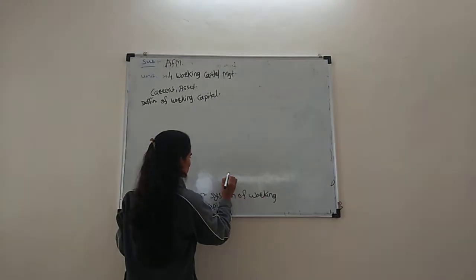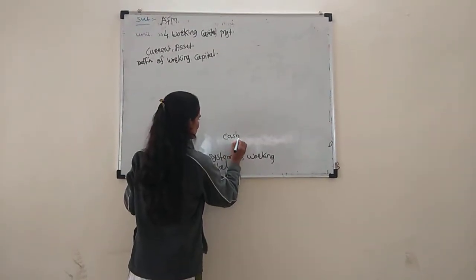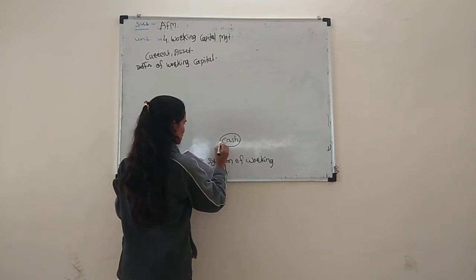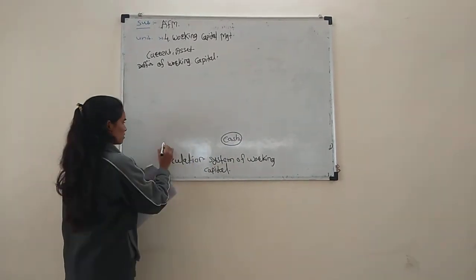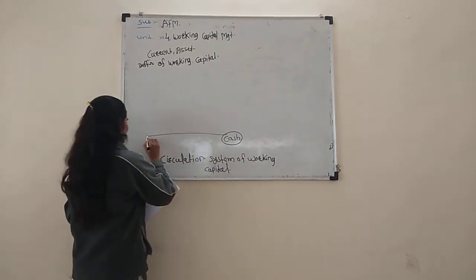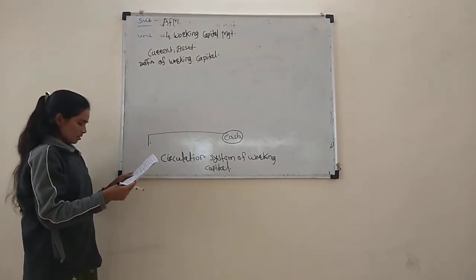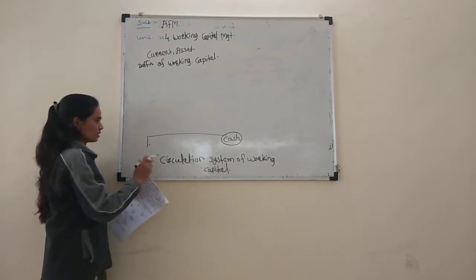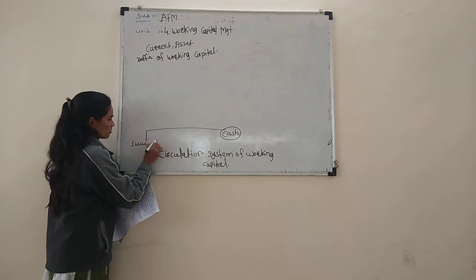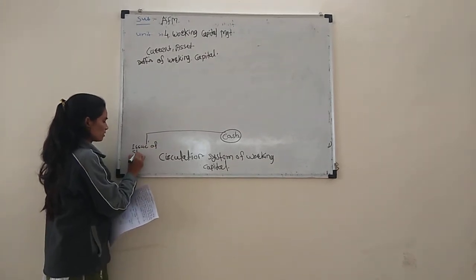This is the circulation of working capital, starting with cash. The first source is the issue of shares.